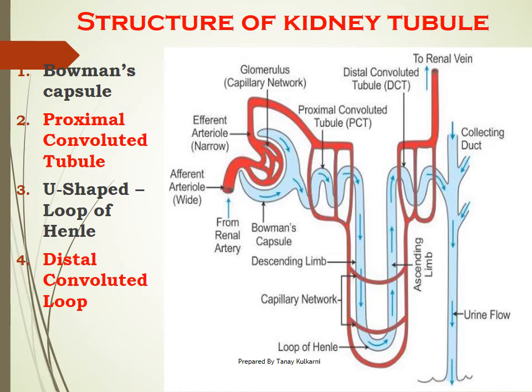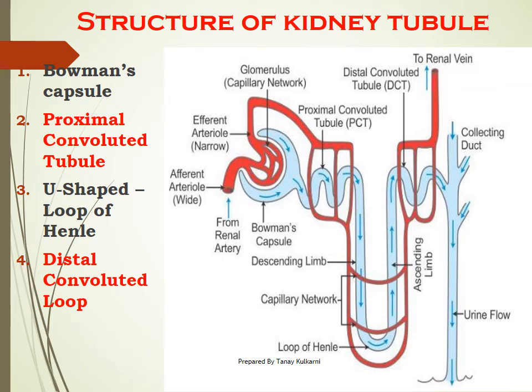Number 1, Bowman's capsule. It is a cup-shaped structure. Can you see the label? Bowman's capsule is a cup-shaped structure which holds the glomerulus. What is glomerulus? It is a capillary network present inside the Bowman's capsule, and this capillary network is formed by 2 different arterioles.